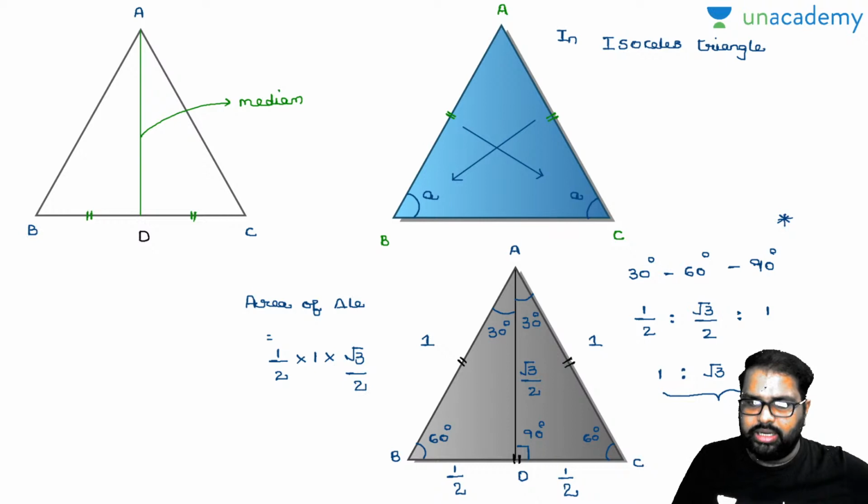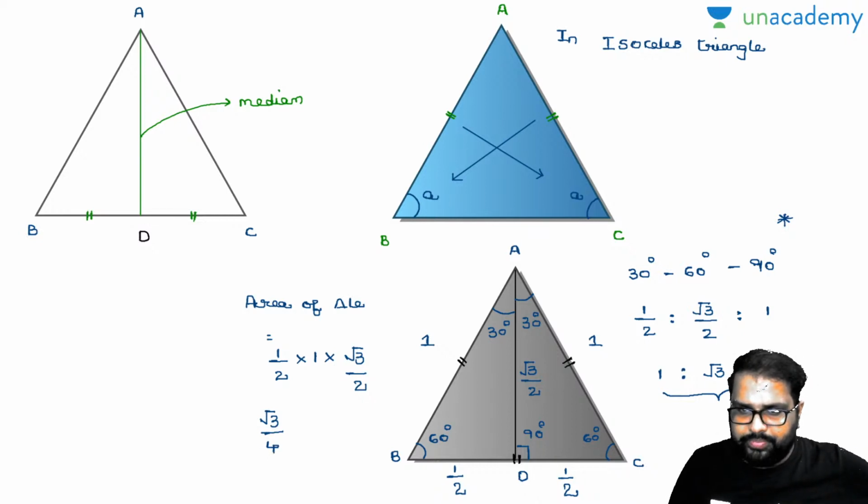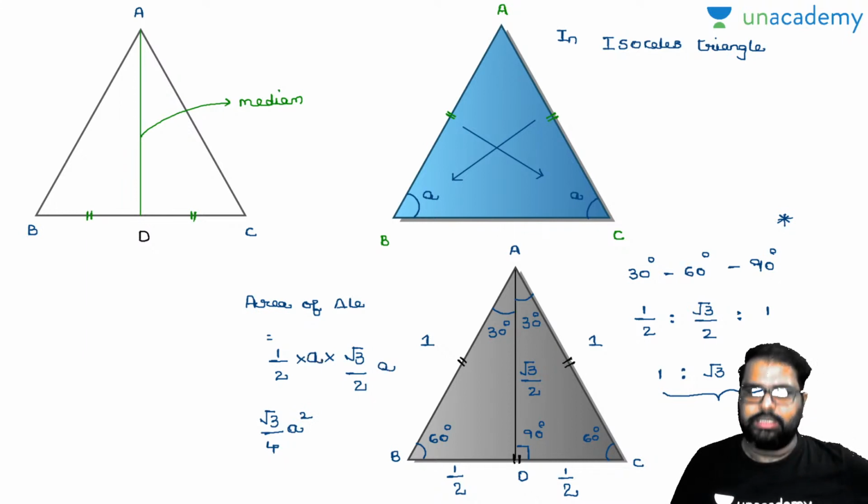Yes, perfectly right. Perpendicular is nothing but your height. So your area of the triangle will be equal to how much? Root 3 by 4 a square. Let us suppose we take this as a and this as a, then you can get the answer perfectly.